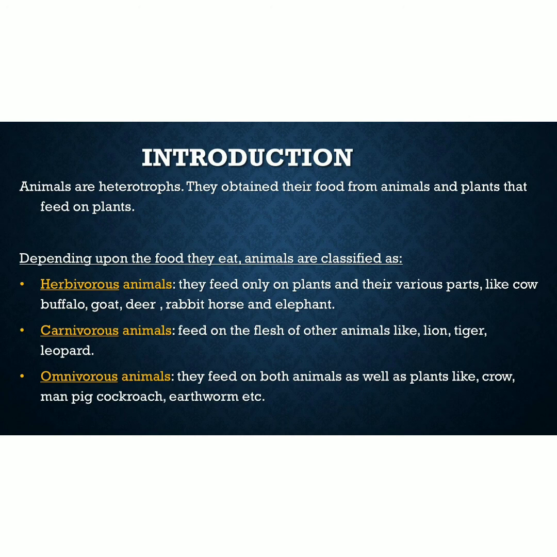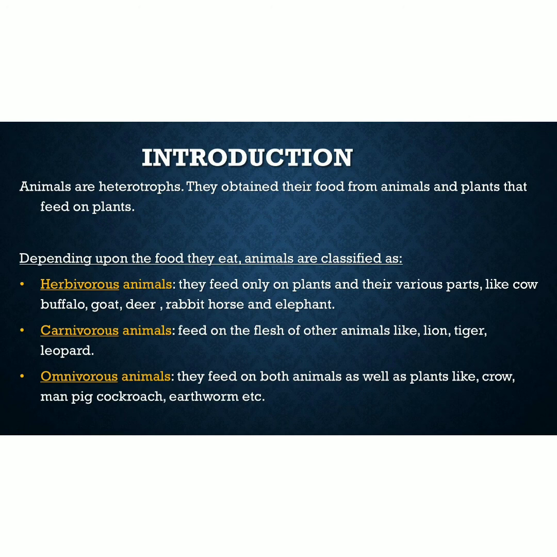There are some non green plants also which cannot make their own food by photosynthesis. I repeat, non green plants. So, they obtain their food from other plants and animals. Even the plants can eat insects. For example, insectivorous plants: pitcher plants, Venus flytrap, sundew. These are all the insectivorous plants. They eat insects and digest them.